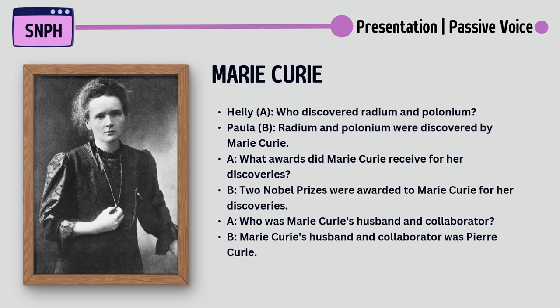Who discovered radium and polonium? Radium and polonium were discovered by Marie Curie. What award did Marie Curie receive for her discoveries? Two Nobel Prizes were awarded to Marie Curie for her discoveries.